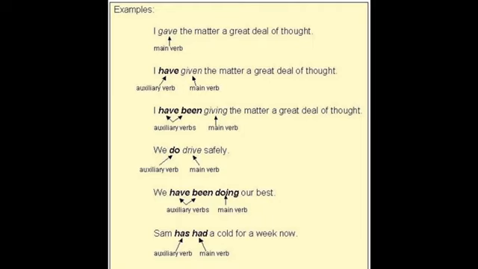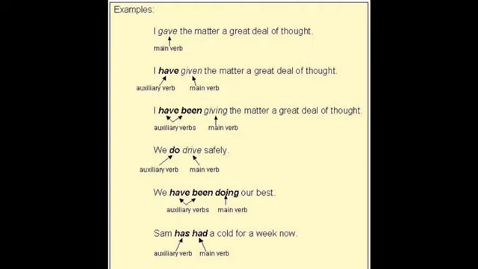Second example. I have given the matter a great deal of thought. In this case, there are two verbs. One is an auxiliary verb and the other one is the main verb. The first one, have, is the auxiliary verb and given is the main verb. So they together form the verb phrase.